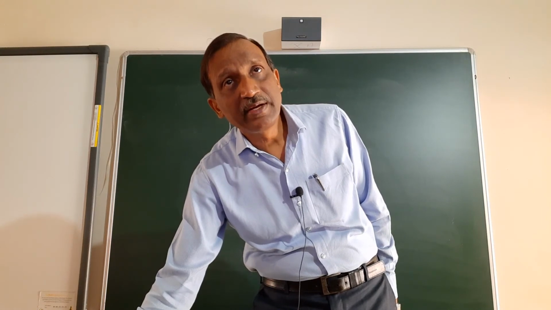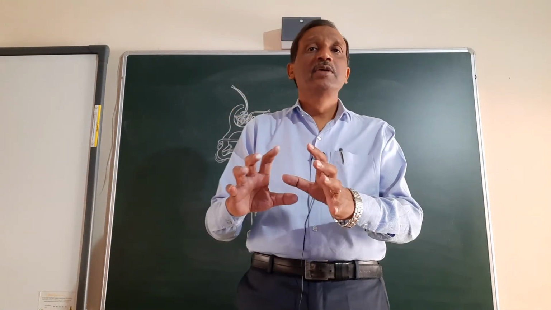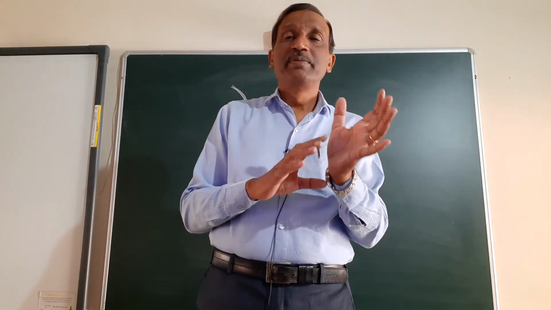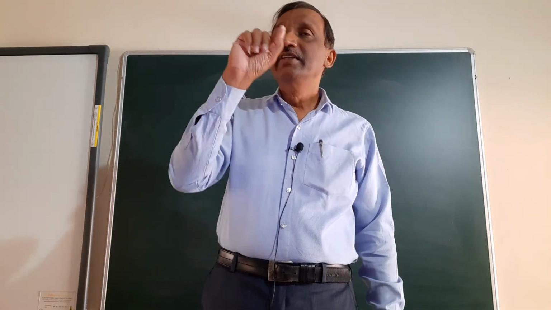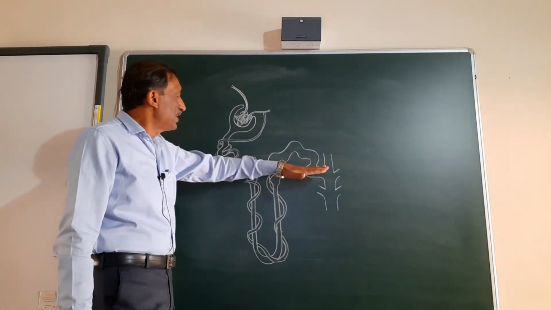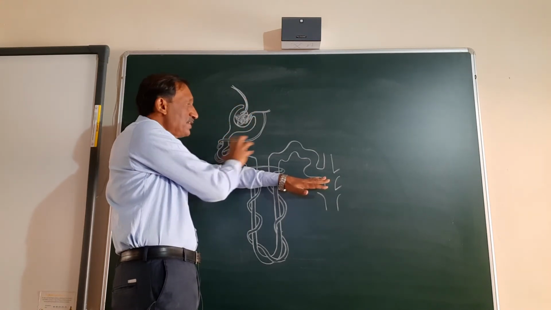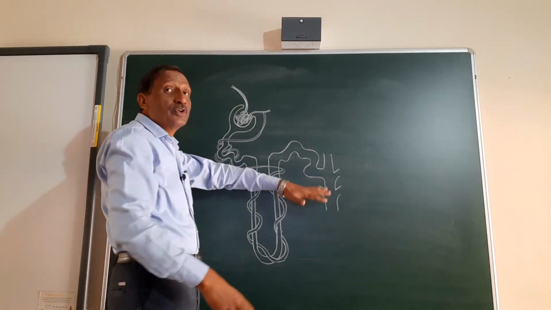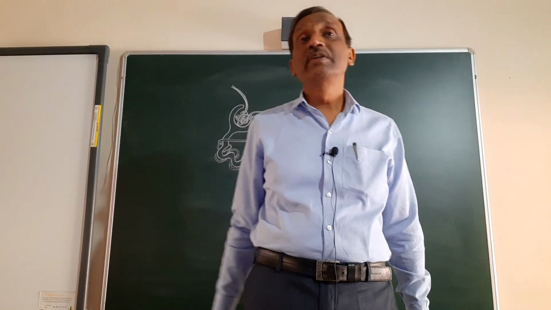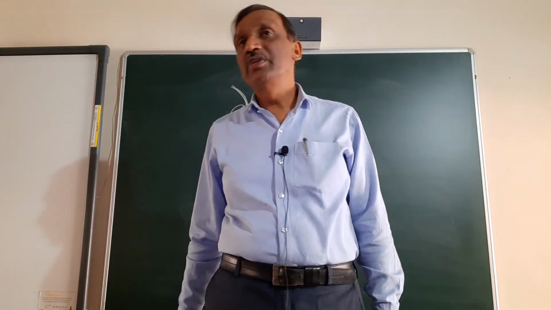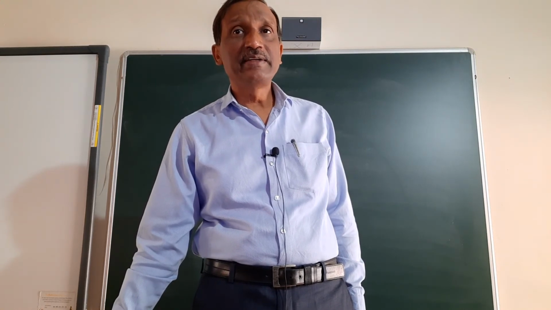ये जो पोर्शन है पिंक कलर, इसमें ये थोड़ी छोटी लाइंस जो बाहर दिख रहे हैं ना, पिंक कलर वाले पोर्शन में, नॉट इन द पिरामिड, नॉट इन द डार्क पिंक, द लाइट पिंक विच इज़ कंपेरेटिवली आउटसाइड, उसमें छोटी लाइन दिख रही है. These are the portion which include only this much. What is there? Bowman's capsule, PCT, DCT. Henle's loop जो लंबा डीप डेप्थ है, वो जो है that is shown by the long lines which are found in the pyramid. Okay, तो pyramid includes the Henle's loop and the collecting duct.